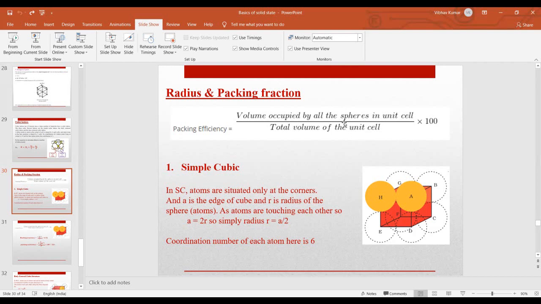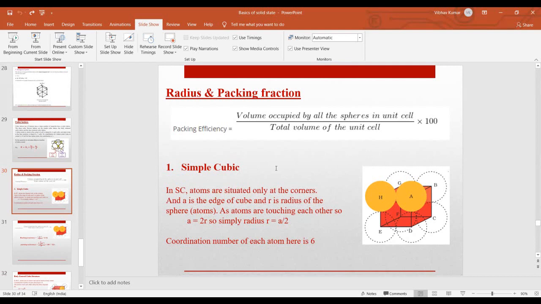The volume occupied by all the spheres inside a unit cell divided by the total volume of the unit cell gives you the packing fraction. If we multiply this term by 100, it is the packing efficiency. We will calculate the packing fraction for simple cubic, body centered cubic, and face centered cubic, and also find the radius of these structures.